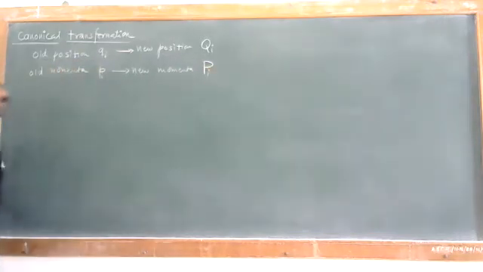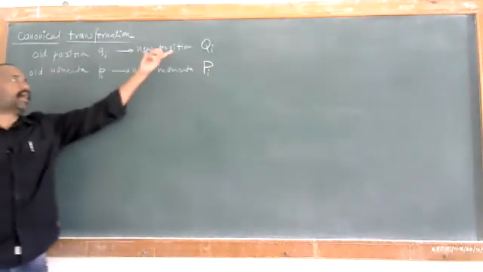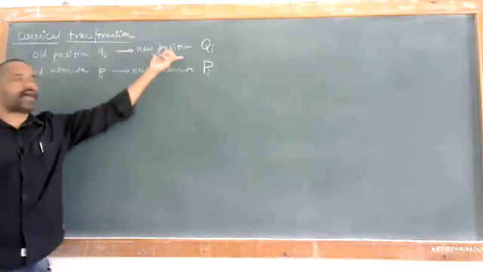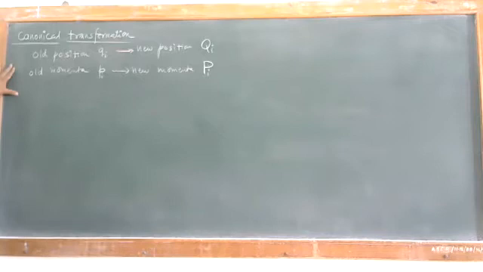Note the difference in symbols. Small qi, pi are the old coordinates, and the new ones are capital Pi and capital Qi. These are the transformation of old coordinates to new coordinates, and that is known as canonical transformations.